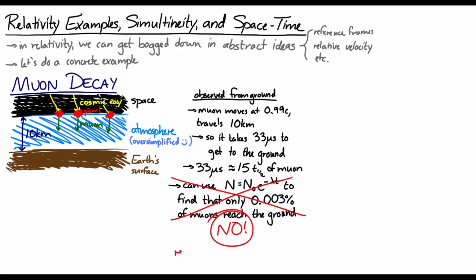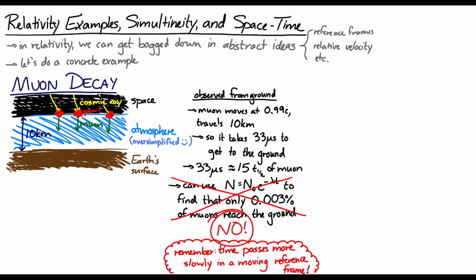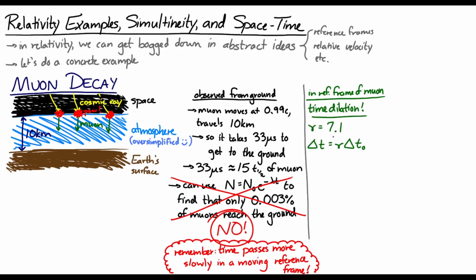Well, no, that's not the way it works, because remember, time will move more slowly in the moving reference frame. In the reference frame of the muon, time will pass more slowly. We've got the time dilation equation, and we know the Lorentz factor is about 7.1 for this situation. In the Earth's frame of reference, 33 microseconds pass. But how much time passes in the muon's frame of reference?